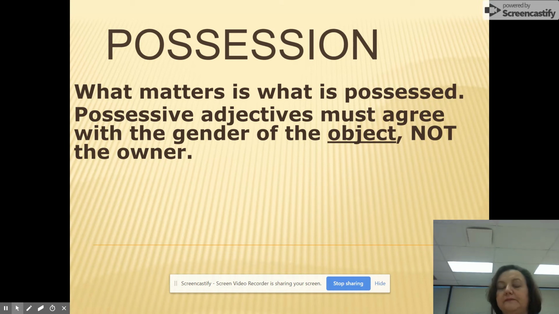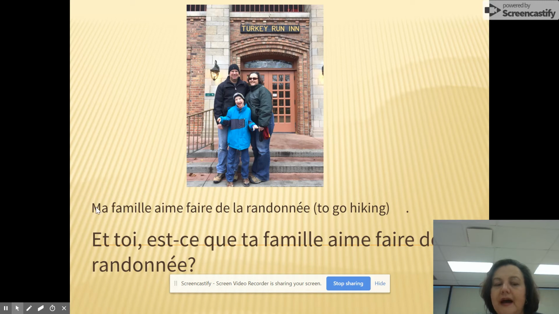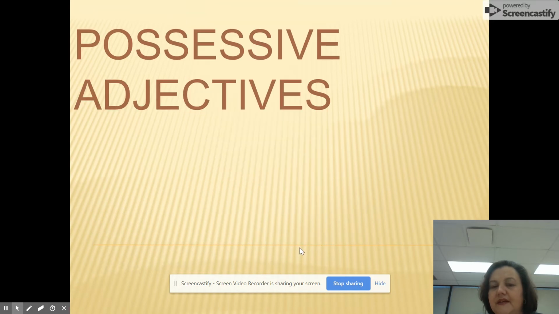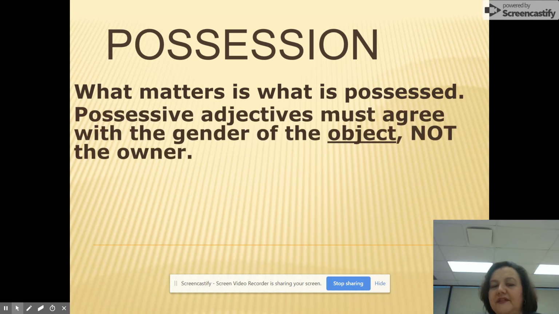So going back to these, mes cousins: the word mes agrees with the word cousins, it's not agreeing with the word my. Ma famille: this word ma is agreeing with the word famille. The word ta here is agreeing with the word famille. So again, what matters is what is possessed, not who possesses it. Possessive adjectives must agree with the gender of the object, not the owner.